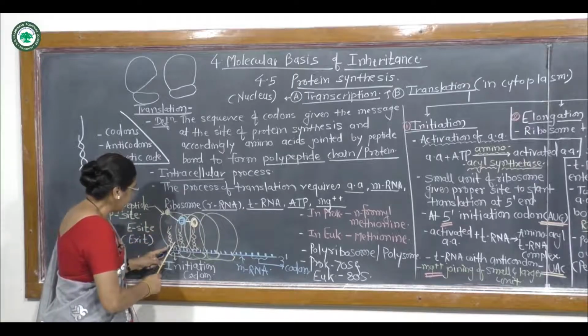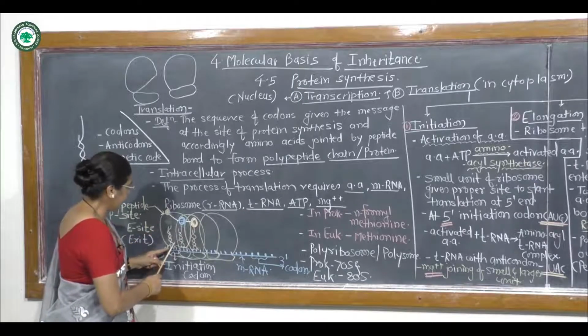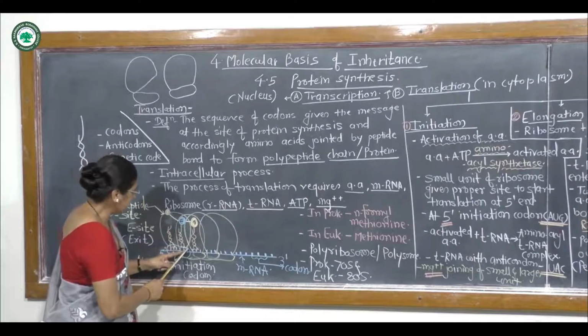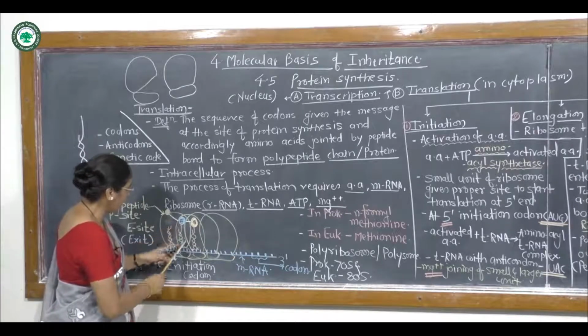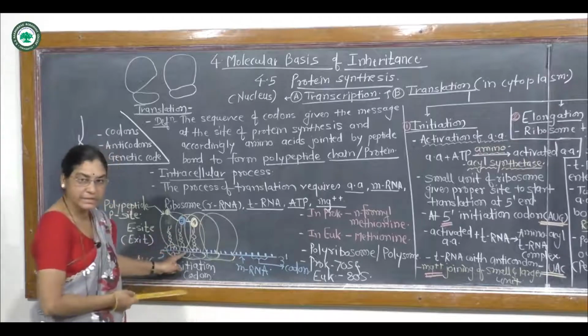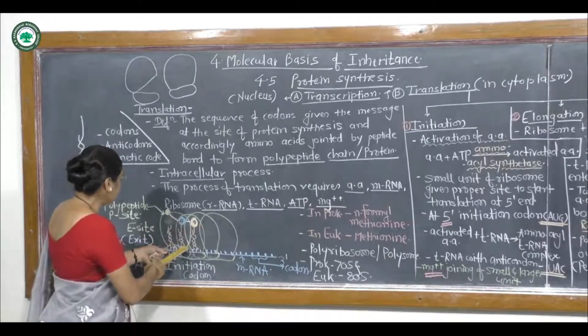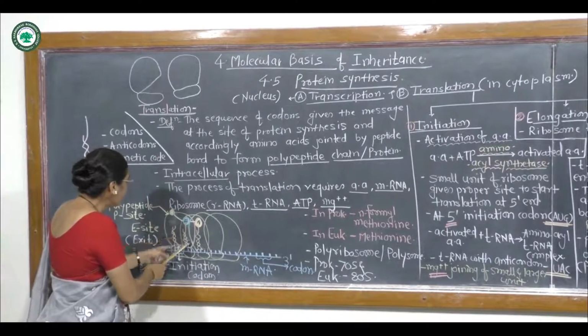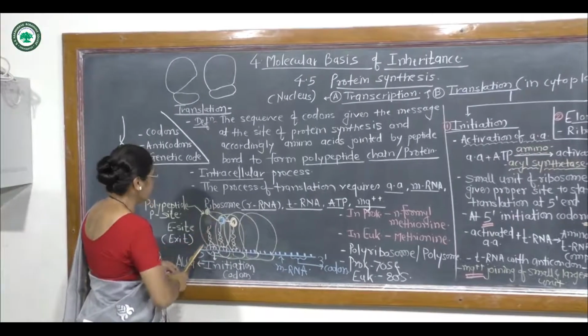The aminoacyl tRNA complex enters here. Successively, for the second codon also, the codon-anticodon linkage gets achieved. And in the larger unit there are two successive amino acids present.